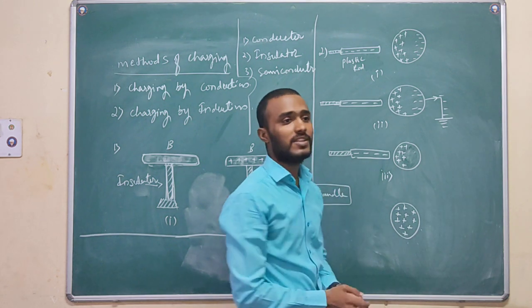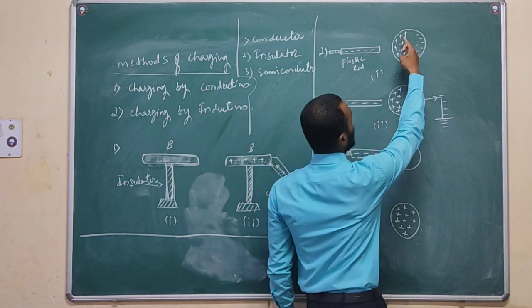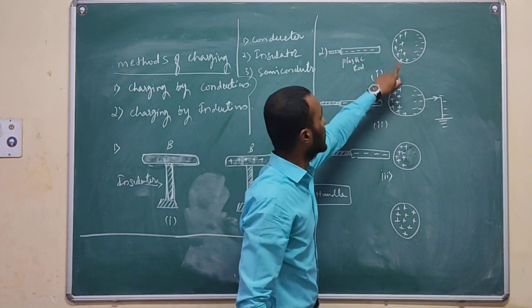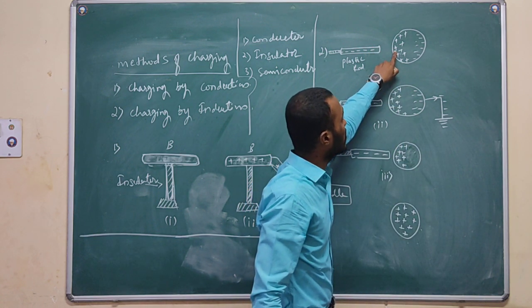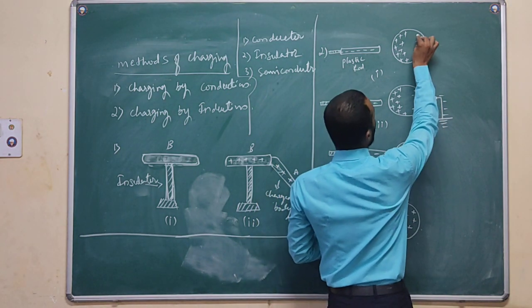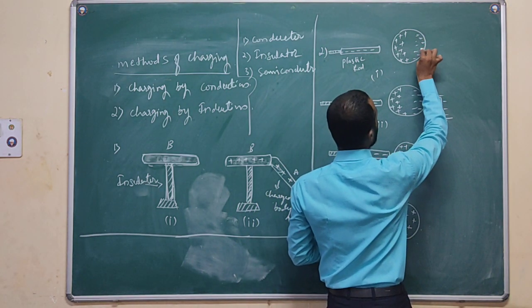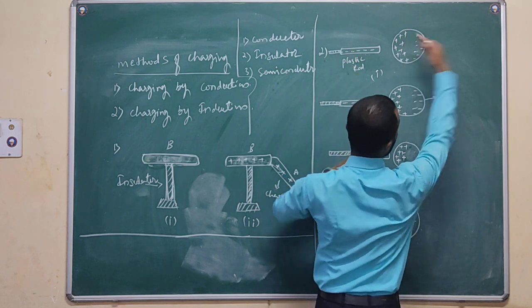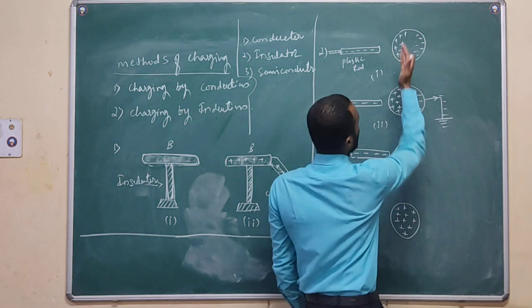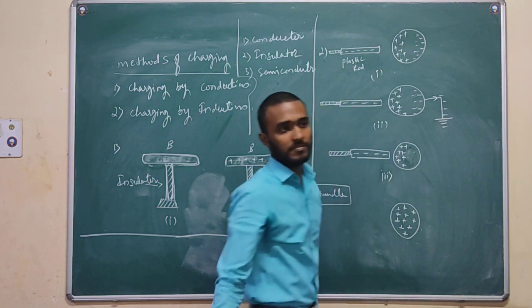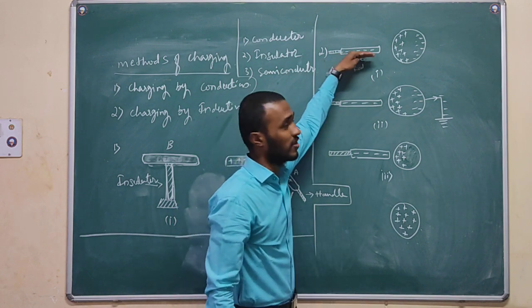As a result, all the positively charged particles come to this side, and the remaining negatively charged particles go to the opposite side. Why? Because negatives repel. So the negative charge moves far away, and the positive particles are attracted here, right? And I am not touching it.